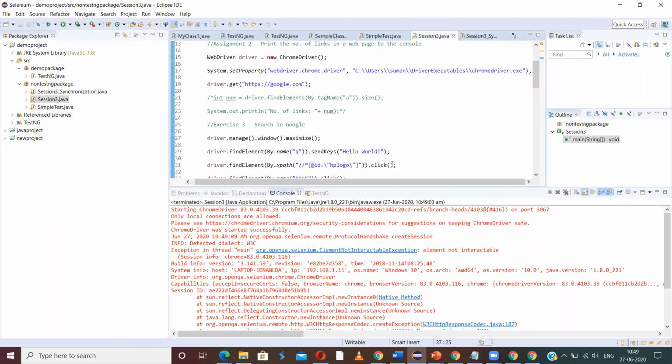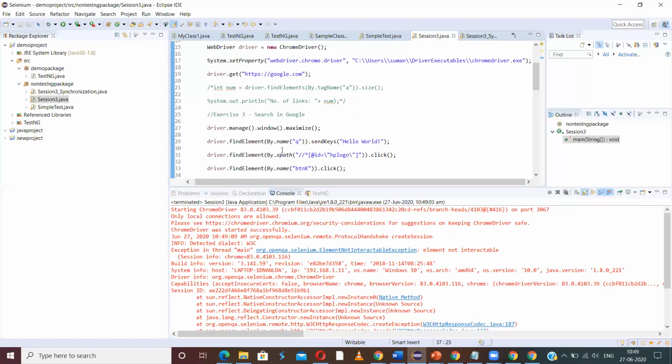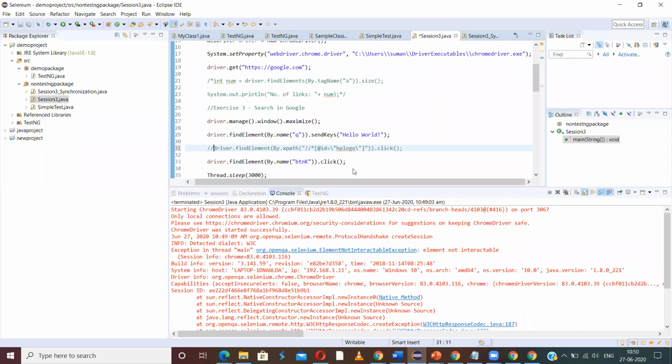Sometimes these XPaths will be dynamic. So it could be a dynamic XPath, and this could be changing. So let me comment it out and try to directly click on the search button. Let us see.